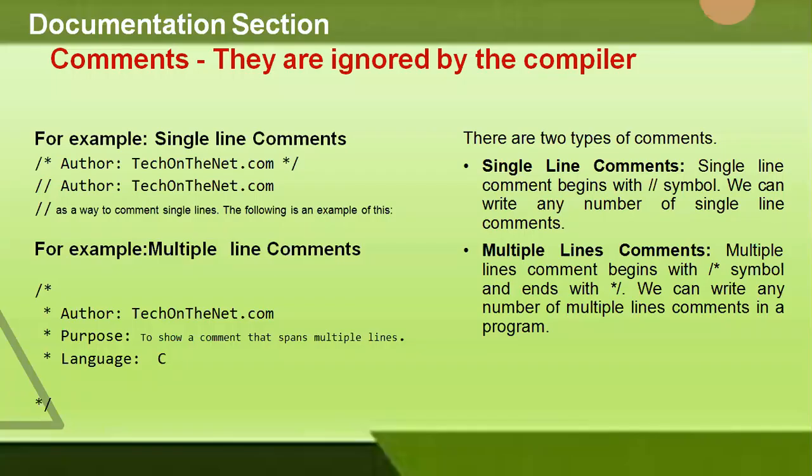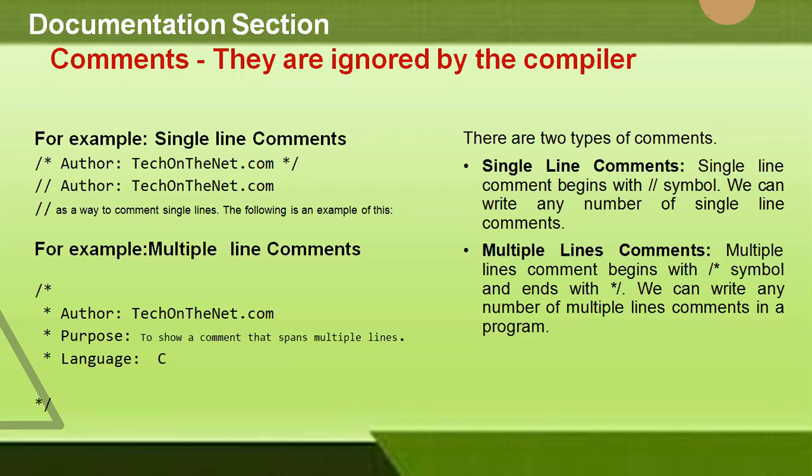Coming to the documentation section, this section is used to provide a small description of the program. The comment lines are simply ignored by the compiler. That means they are not executed. And here there are two types of comments. One is single line comments and the other one is multiple line comments.